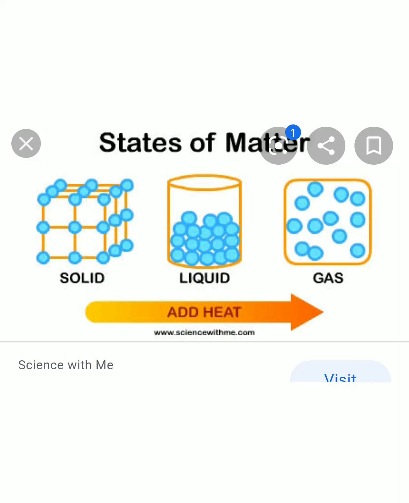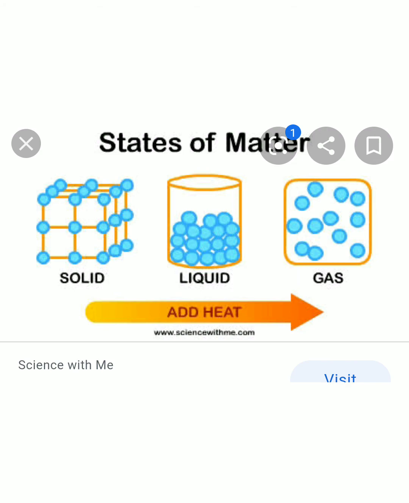So a solid changes to liquid and liquid changes to gas by absorbing heat energy. When substances release heat energy, the gaseous form changes to liquid and the liquid form changes to solid. Okay. So energy is responsible for the change of state of matter. Substances undergo change of state when they absorb or release heat energy.